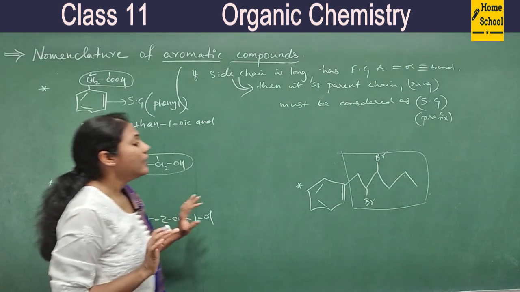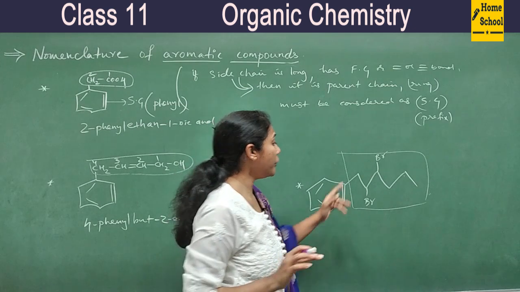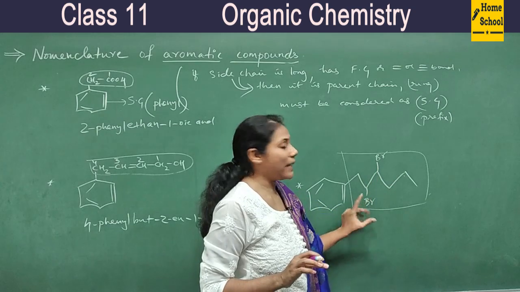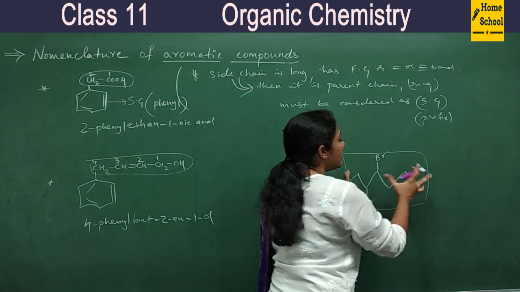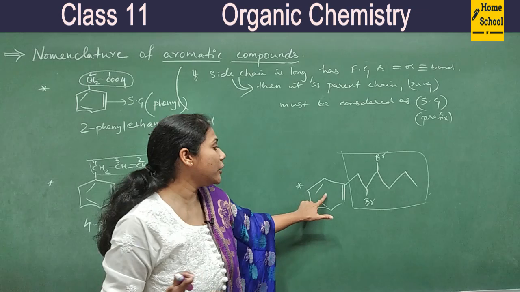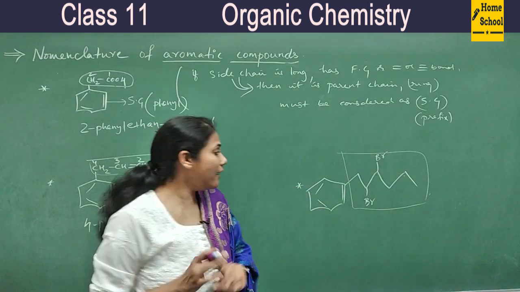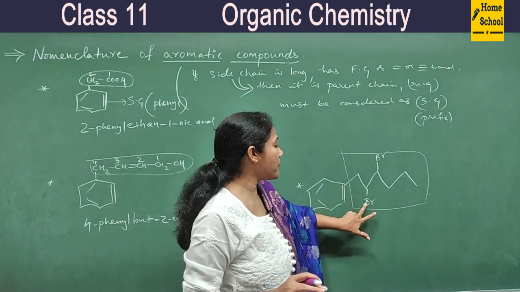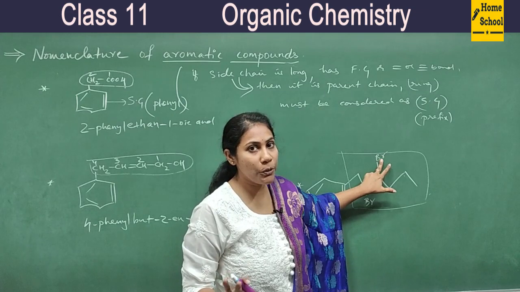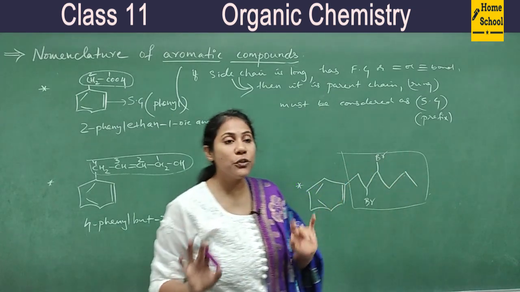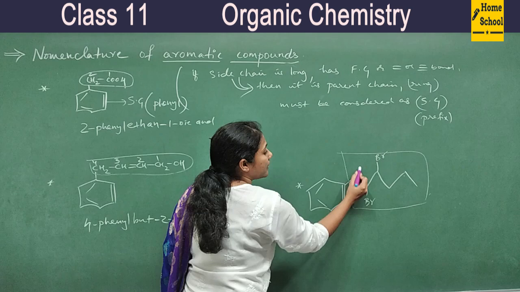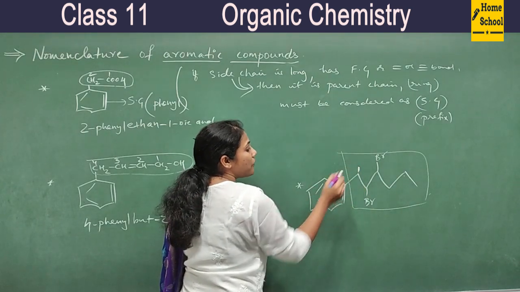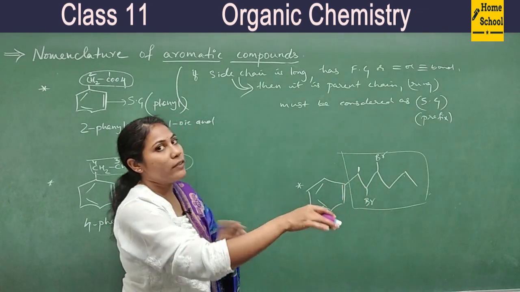Right? Fine. Coming to this compound, you don't have any functional group, but you see it's a long chain with 2 branches. So even then you have to consider this as your parent chain and this is going to be a substituent group. Okay, fine. So now you have a substituent group as benzene. Another substituent group is bromine. The third substituent group is also bromine. So from which carbon onwards will you number? So this is your first carbon. Okay, so you are giving more preference to the benzene substituent group.